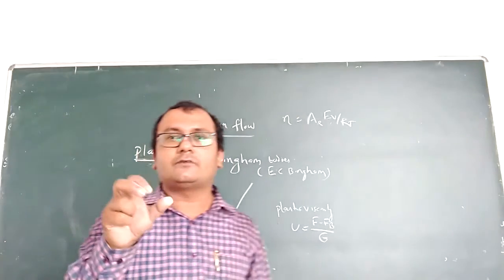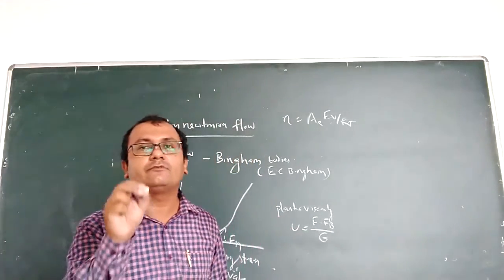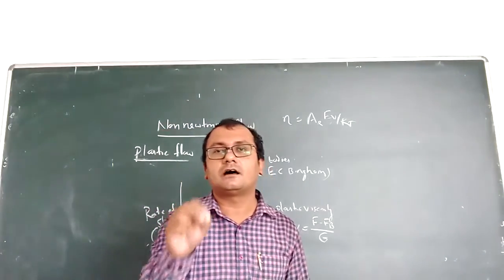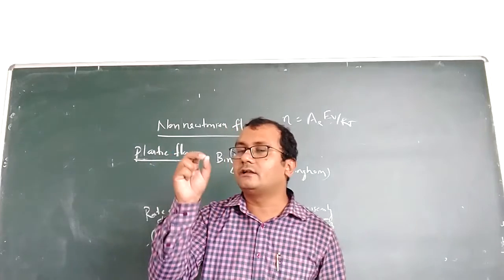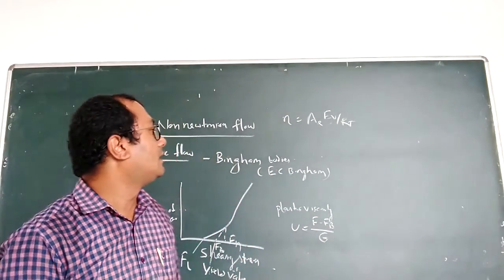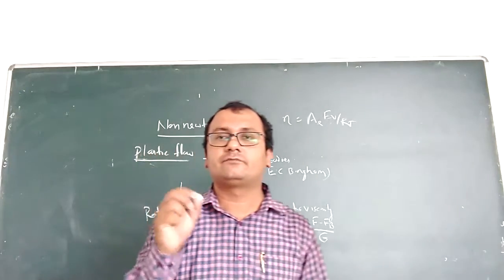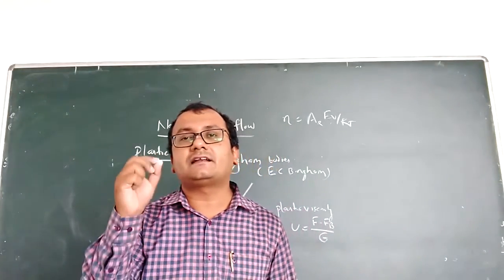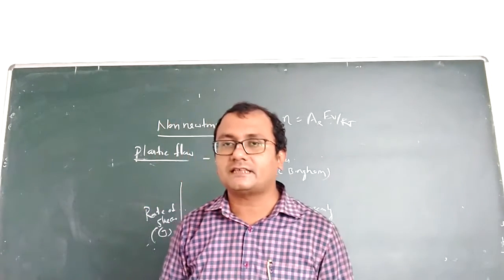Already I told you in the last class, Newtonian flow means those liquids will follow Newton's law of flow. We can call them Newtonian liquids. What is this Newton's law of flow? Generally, the shearing stress is directly proportional to the rate of shear.